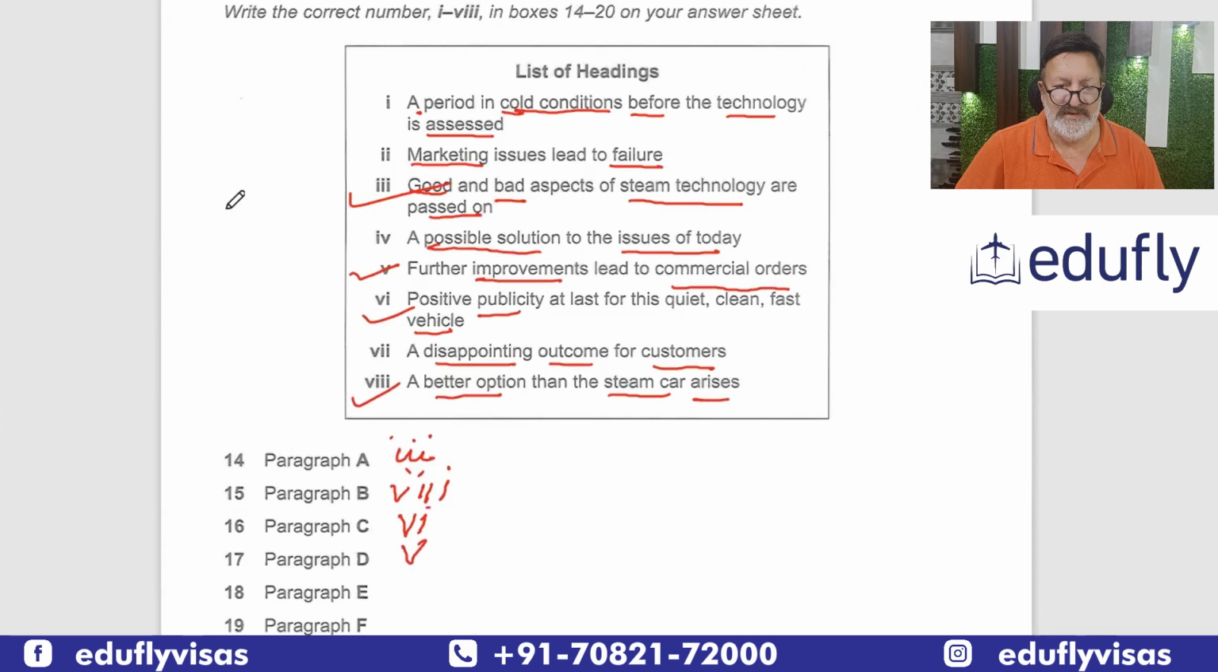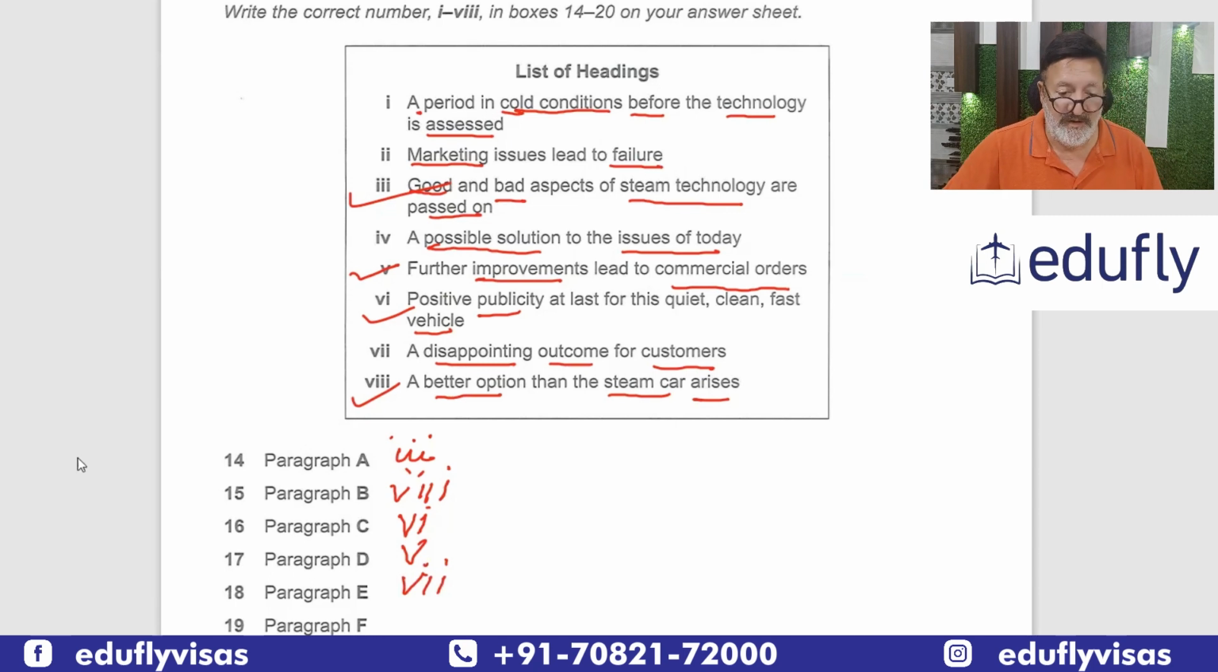So let us see our choices. A period of cold conditions, again nothing but cold conditions. Marketing issue leads to failure. So this failure is not marketing. Failure is there of course, but not marketing. A possible solution, no. A disappointing outcome for customers. I think we don't have to think much about this. It is disappointing for customers. Okay, so because there are a lot of glitches and all that, so we come to E, and for E we have 7.